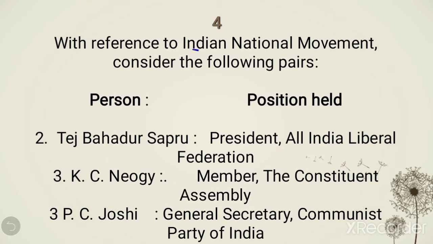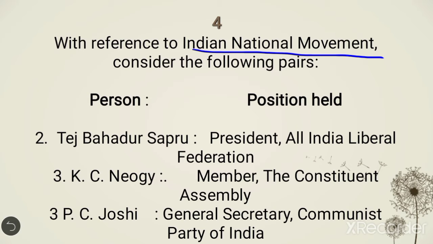With reference to the Indian national movement, consider the following pairs: persons and position held. Tej Bahadur Sapru, President of All India Liberal Federation; K.C. Yogi, a member of the Constituent Assembly; P.C. Joshi, General Secretary of the Communist Party of India. Okay, so which one is correctly matched? We have to find out that.